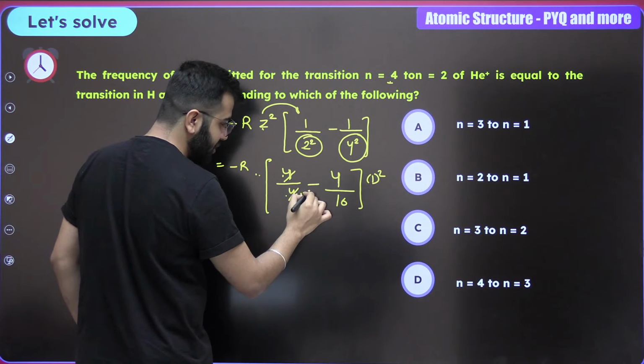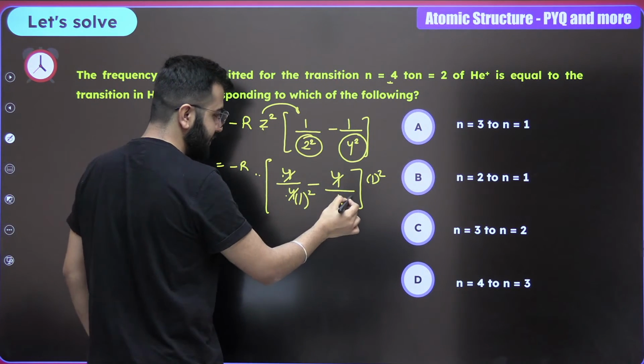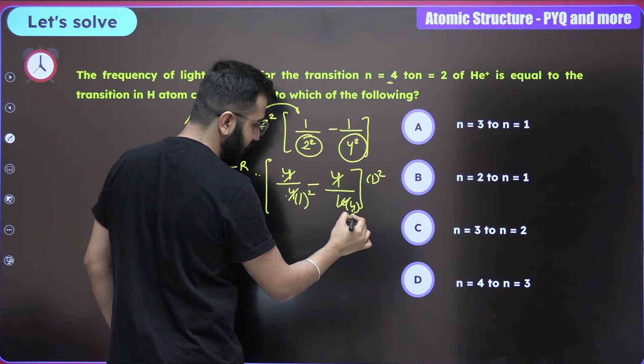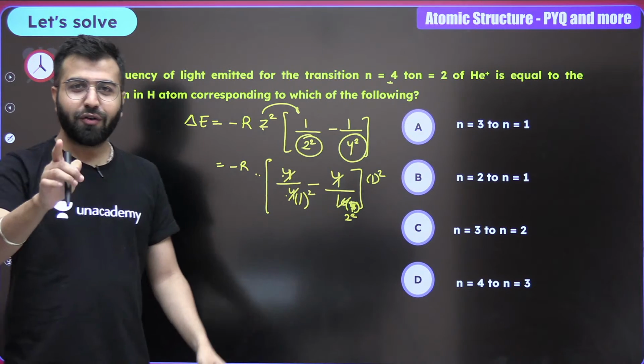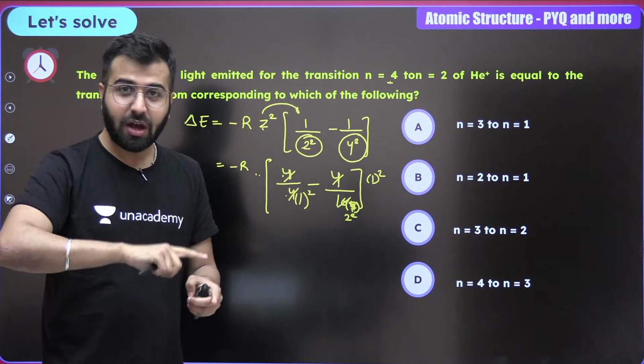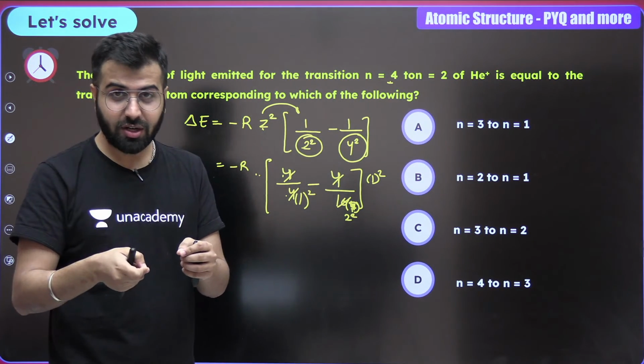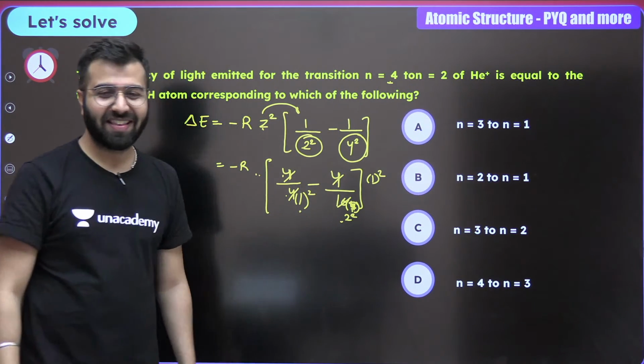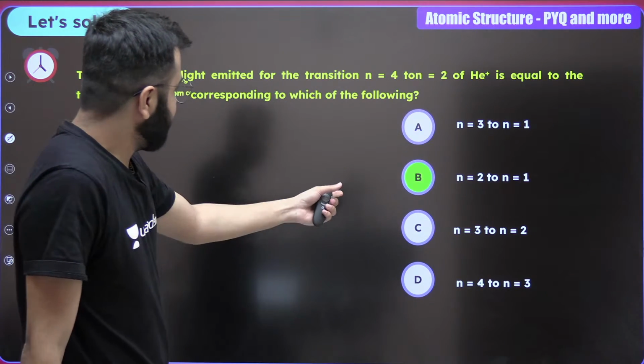Can I write it as 1 square? This comes out to be 4. Can I write it as 2 square? So for the hydrogen electron showing this transition having the same delta E value, it should be from 2 to 1.